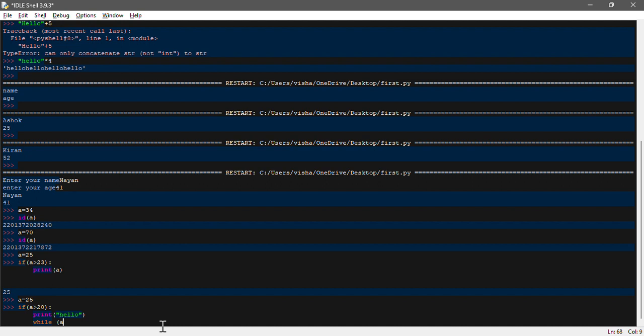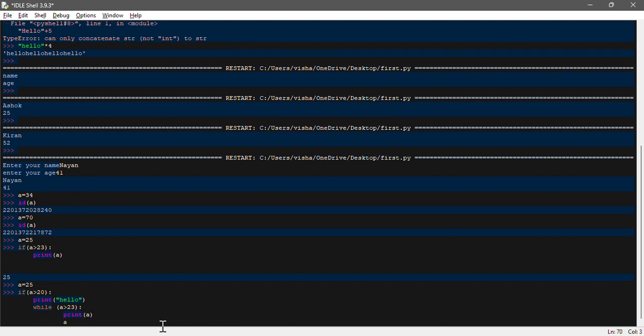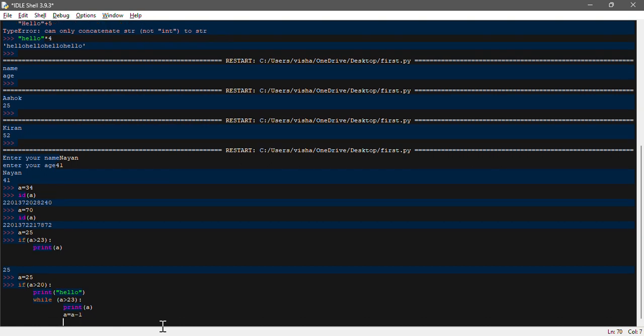Then we declare while a is greater than 23 again, then termination, then print a in brackets, and then give a is equal to a minus 1. Now run this one.